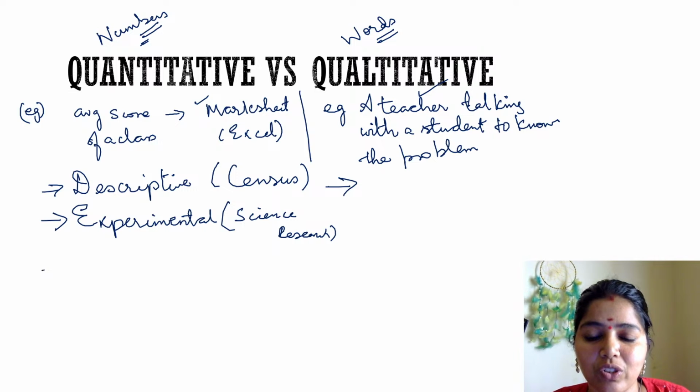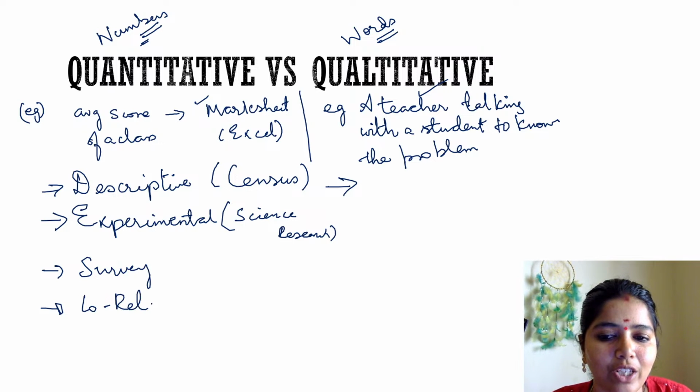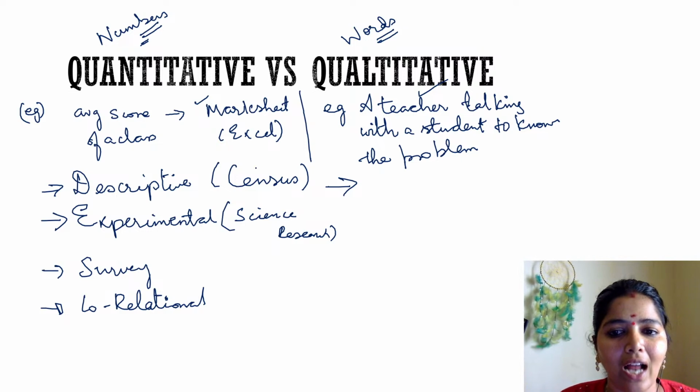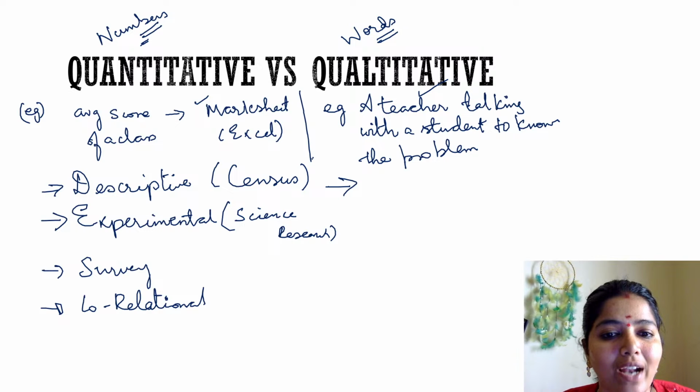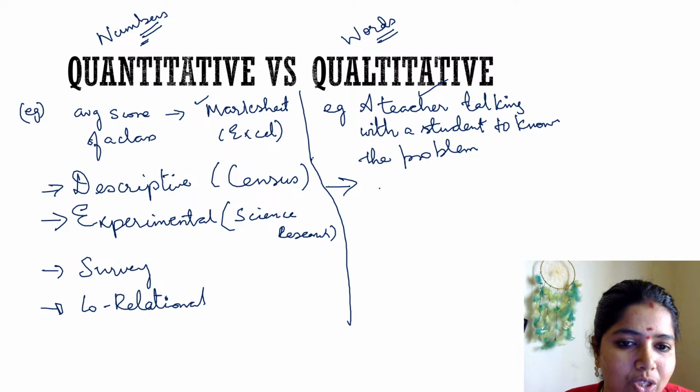And we have some research called survey research, and we have correlational research. What do you mean by correlational? When I want to find the relationship between two variables, I call it correlational research. And these are the researches that come under quantitative research. Tell me the research which comes under qualitative research.